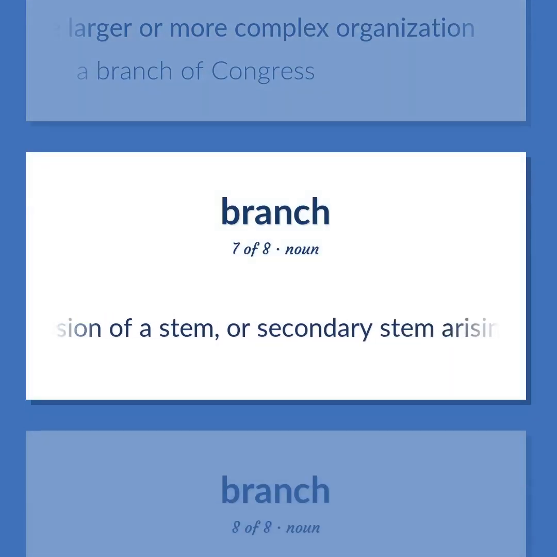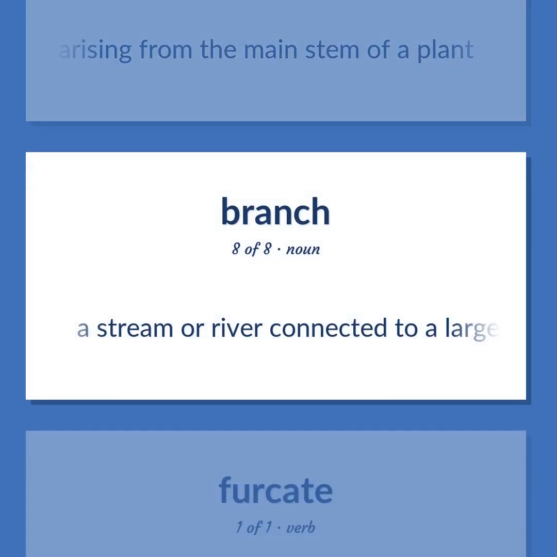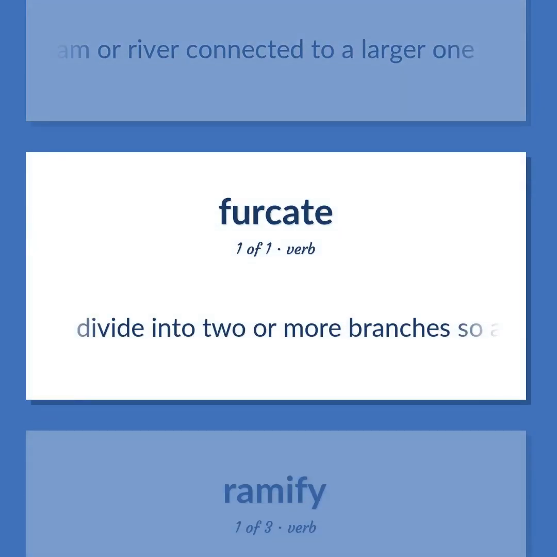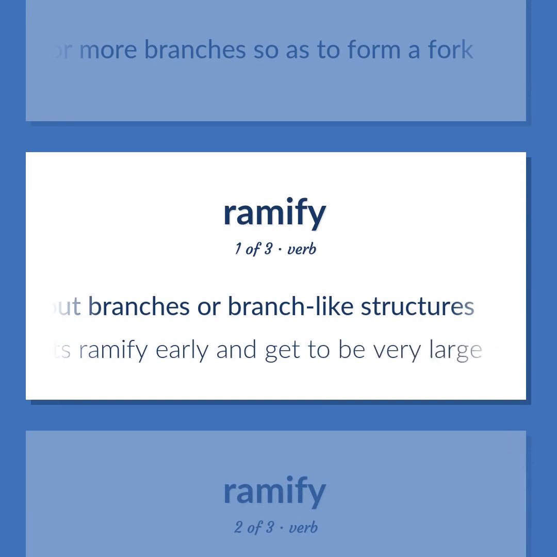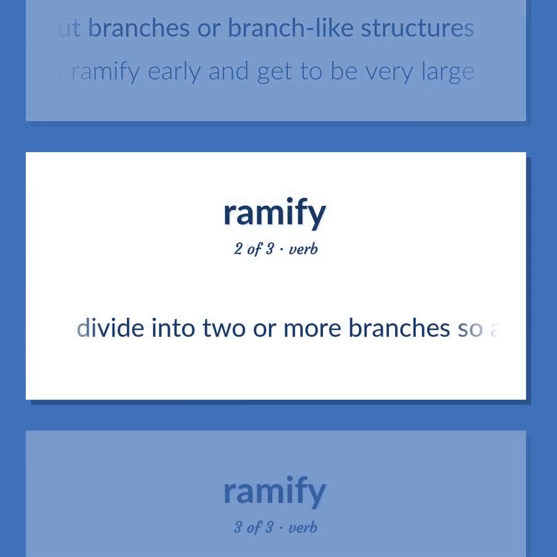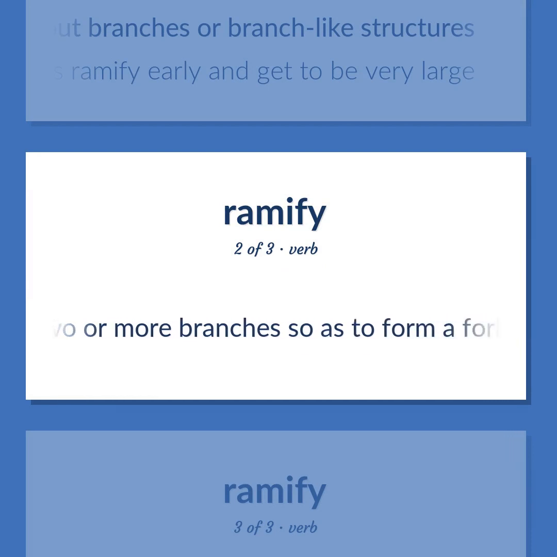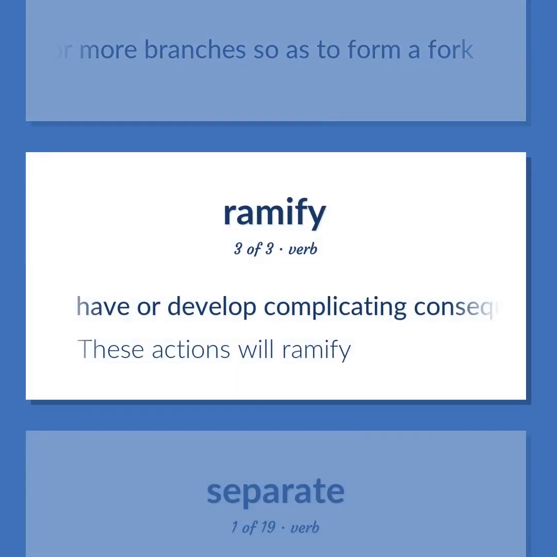A division of a stem, or secondary stem arising from the main stem of a plant. A stream or river connected to a larger one. Divide into two or more branches so as to form a fork. Grow and send out branches or branch-like structures. These plants ramify early and get to be very large. Divide into two or more branches so as to form a fork. Have or develop complicating consequences. These actions will ramify.